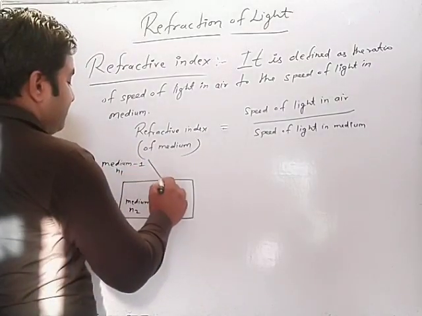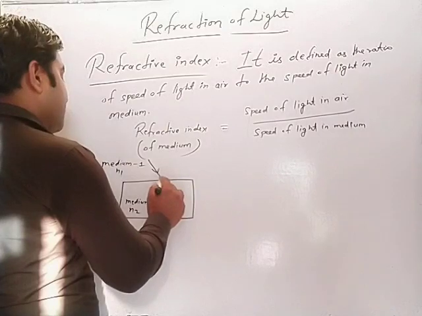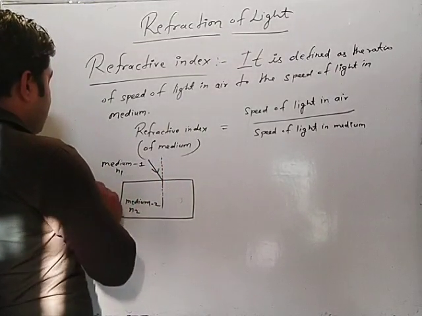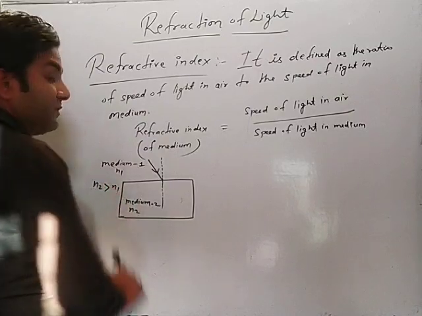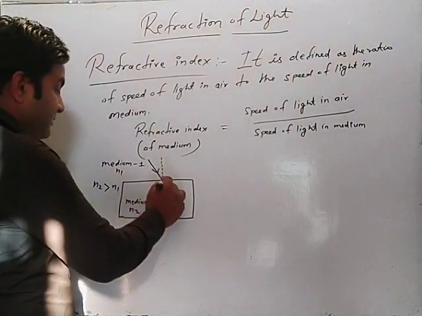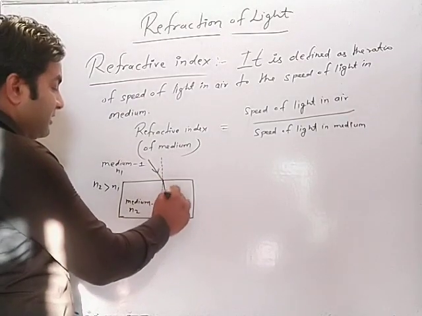Light is coming, and here N2 is greater than N1, and the light ray bends towards the normal.